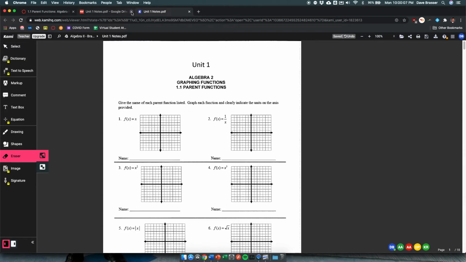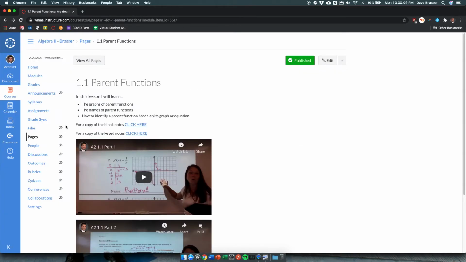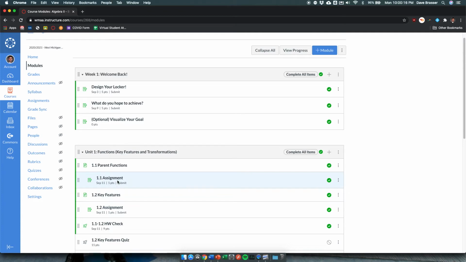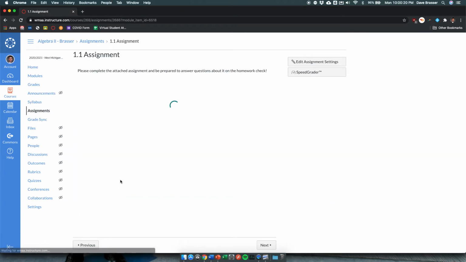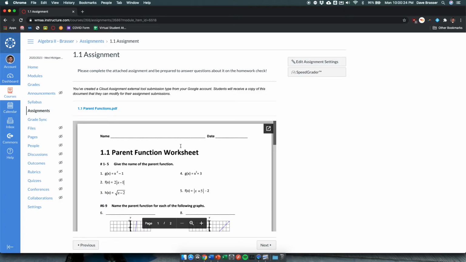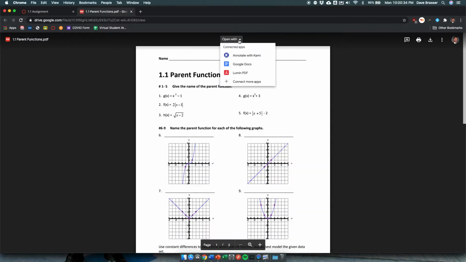Let me talk about homework a second. Let me go back to the module. And then in the homework, say, for example, the 1.1 assignment that they started today on Wednesday. The 1.1 assignment, they'll open it up. It looks like this, and it automatically already has it built in here, which is kind of nice. I couldn't do that in the notes section, but I can do it in the homework section. So again, they'll have to open it up in a new window, and then they can open it up again with Cami.